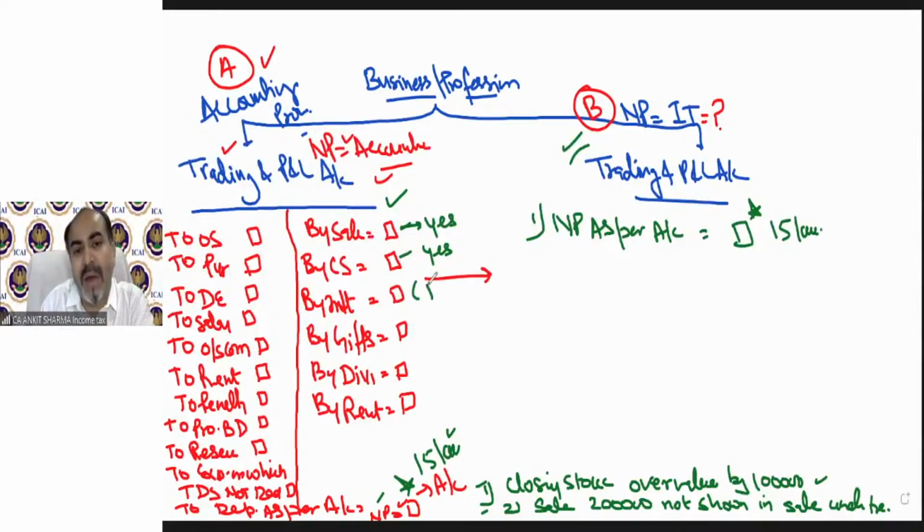But interest is a part of income from other source. We will discuss this chapter: PGBP, capital gain and income from other source. Under income from other source, it has been said that interest income will form part of income from other source. But under this trading and P&L, we showed this interest under the PGBP head, which is wrong as per income tax provision. Accounts add every receipt under business provision. But as per income tax, we have a separate head for interest income. So this income should not form part of my business income.